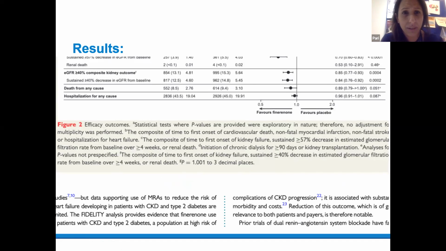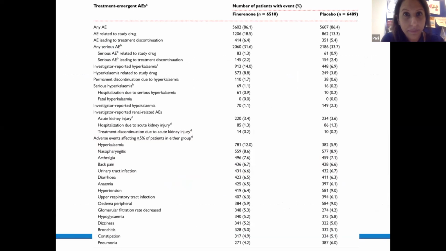And sorry, that's not come out clearly there. So this is looking at the adverse event profile between finerenone and placebo. And the main thing to look at here was, I think, the hyperkalemia incidence. And I've highlighted that on the next slide, Prof, please.